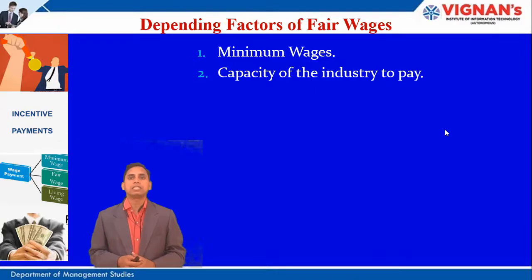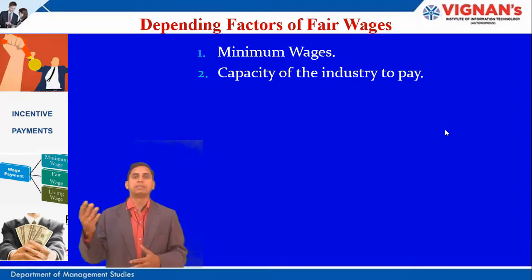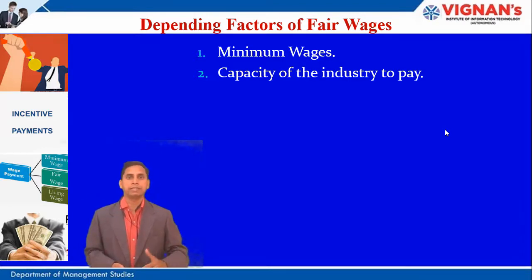And the capacity of the industry to pay, yes. So another factor for fixing the fair wage is the capacity of the industry to pay. Sometimes some of the industries may have the capacity of paying higher pay in the form of wages. So in such a case, for such industries, the minimum wage will be more. So that again influences the fair wage for that particular industry. That is why, depending upon the capacity of the industry to pay, the fair wage also can be varied.